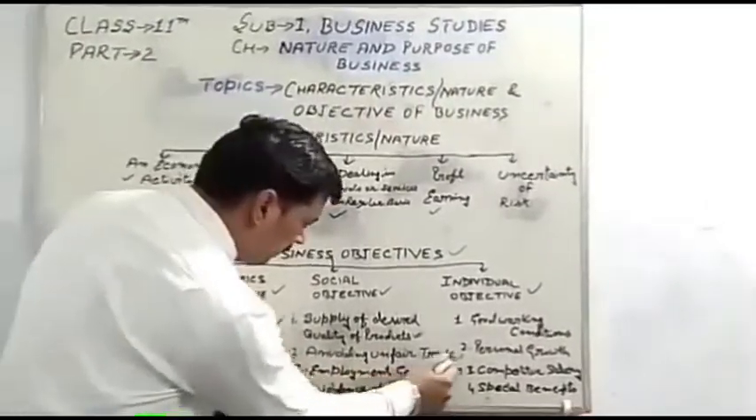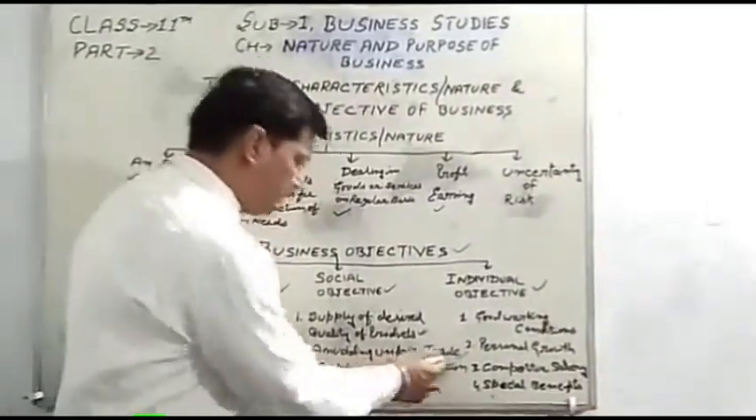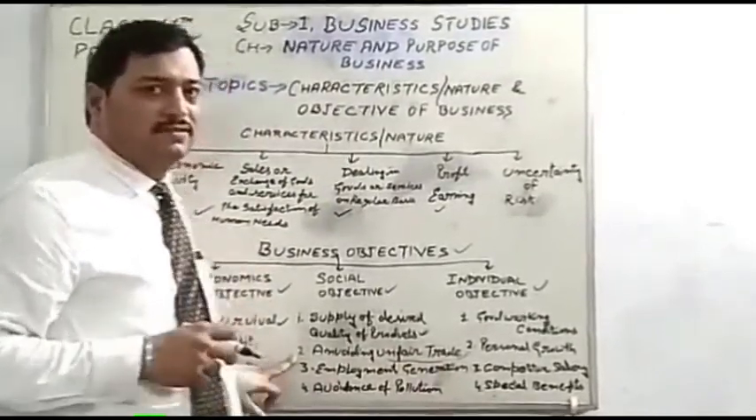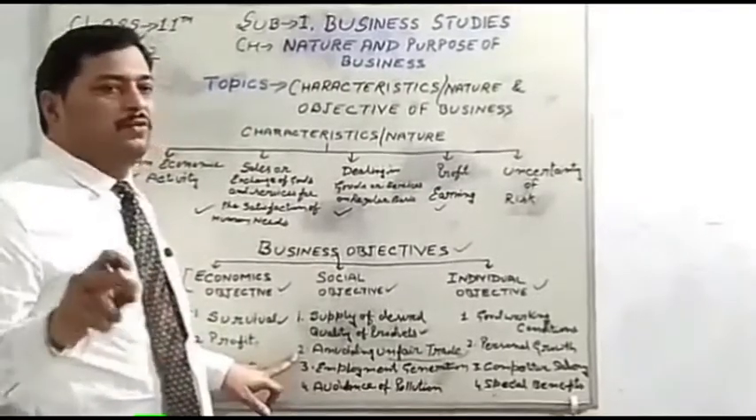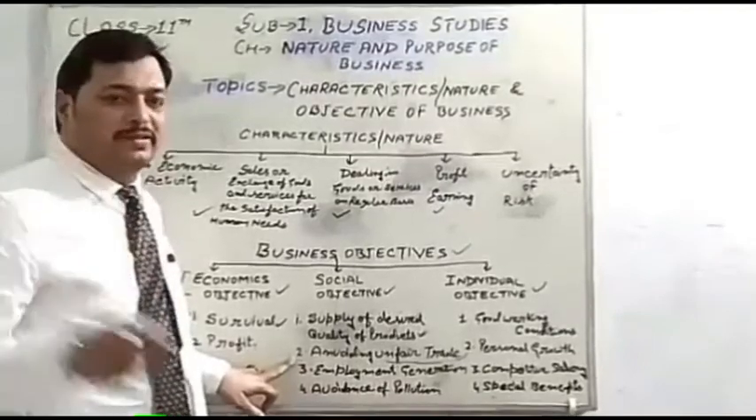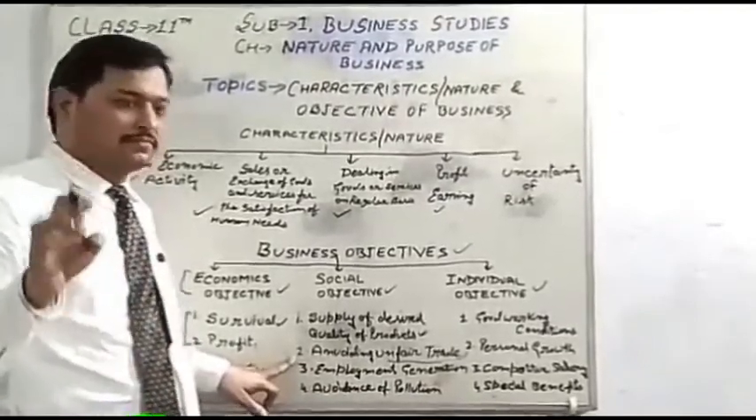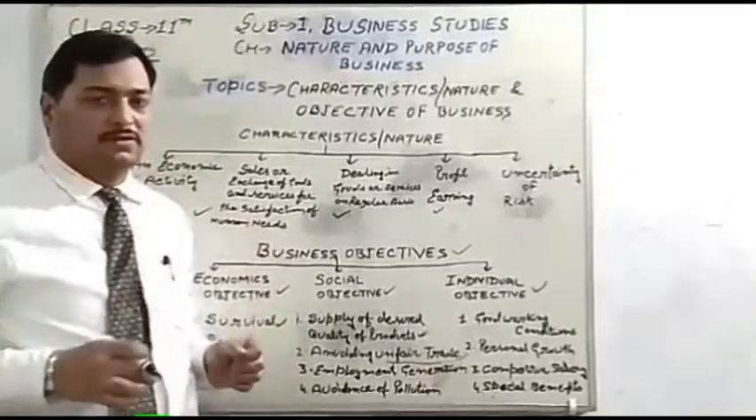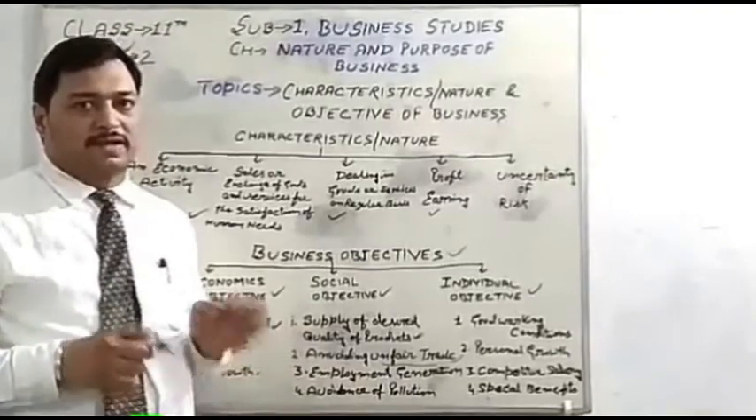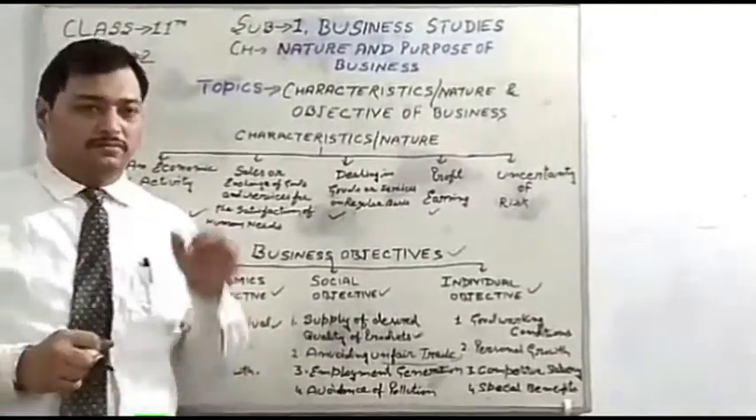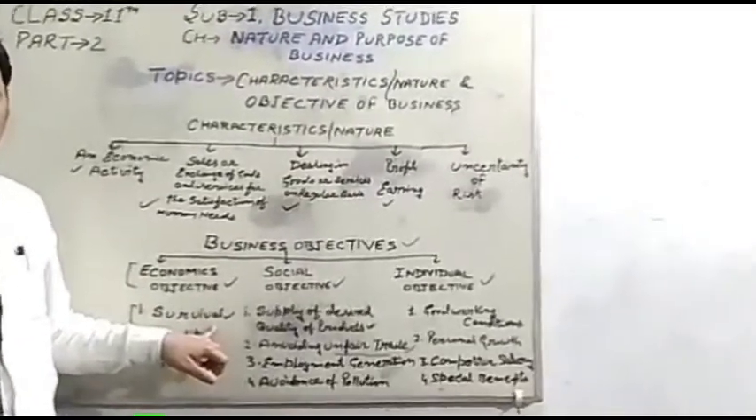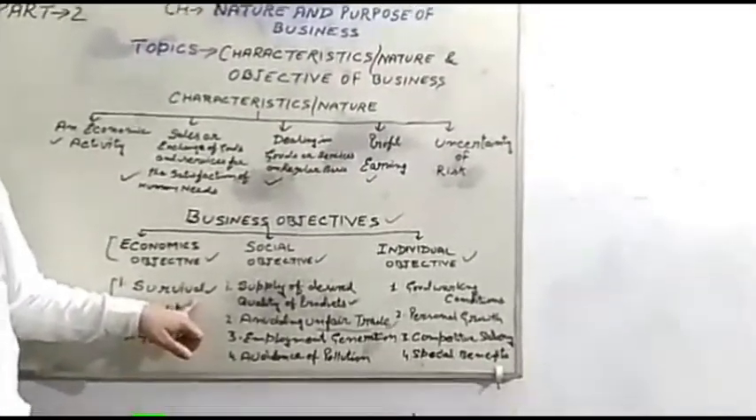Next point is avoiding unfair trade. Unfair trade means black marketing, adulteration, overcharging, and one more thing that is very popular in the market these days, exaggerating in advertising about the uses of the product. So the businessman has to prevent these things in the market, and the businessman must have the social objective to avoid such practices for earning profit.